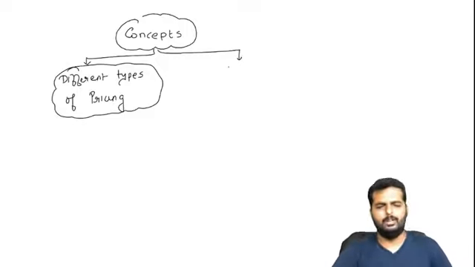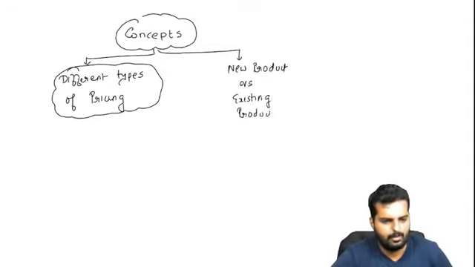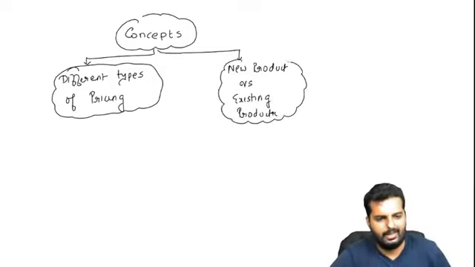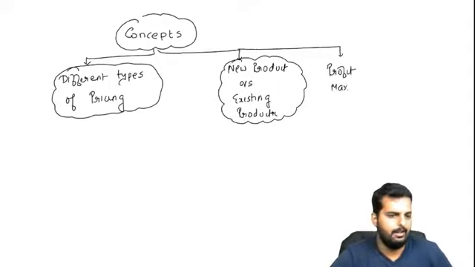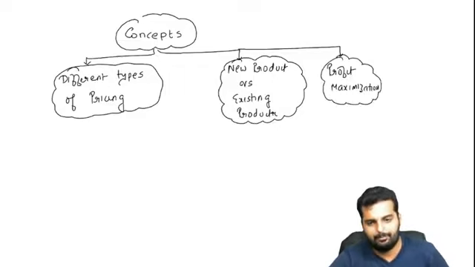Okay, fine. Let me not put it that way. Let me give it as new product versus existing product. There is one more thing that we have to learn later on, which is profit maximization. This one is something exclusive to new products, so we will do it in depth.